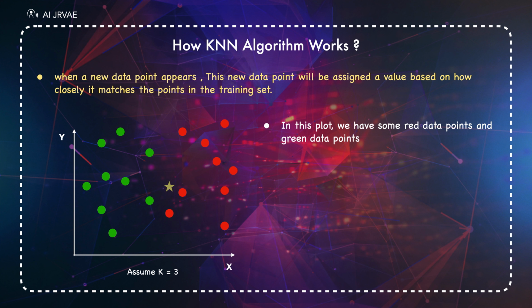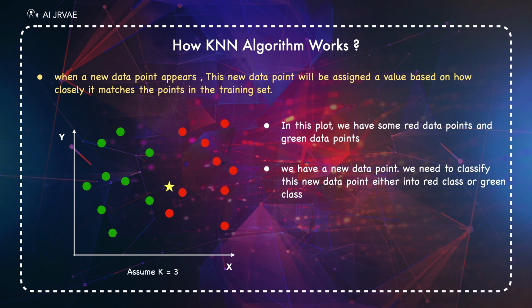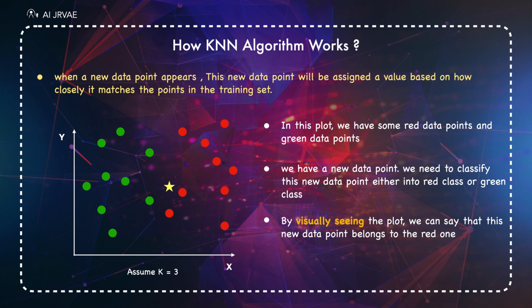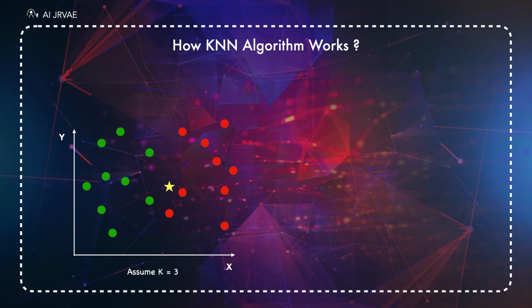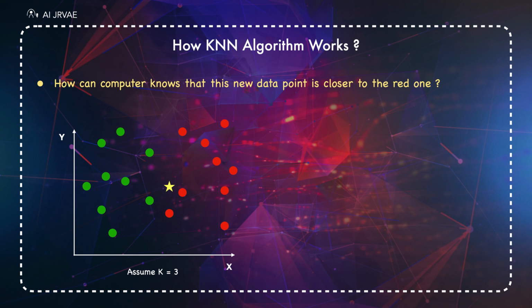Now we have a new data point and we need to classify this new data point either into the red class or the green class. Now, let's recap the logic behind KNN. It says that when a new data point appears, this new data point will be assigned a value based on how closely it matches the points in the training set. By visually seeing the plot, we can say that this new data point belongs to the red one. Now the question is, how can the computer know that this new data point is closer to the red one? Pause the video and think about it.